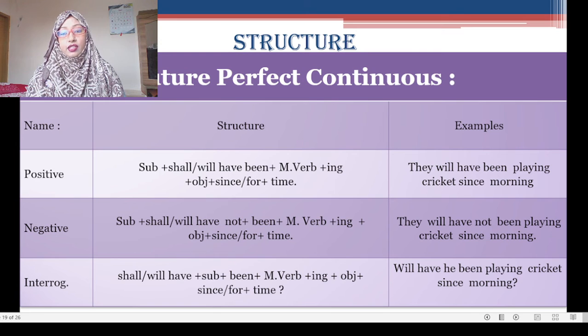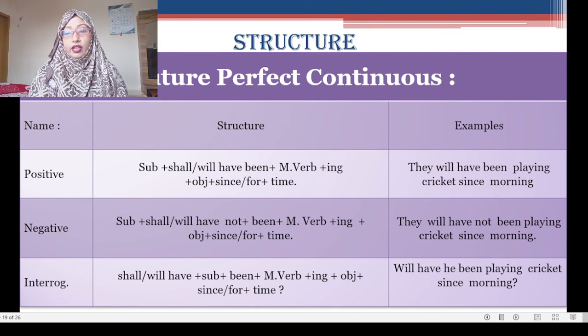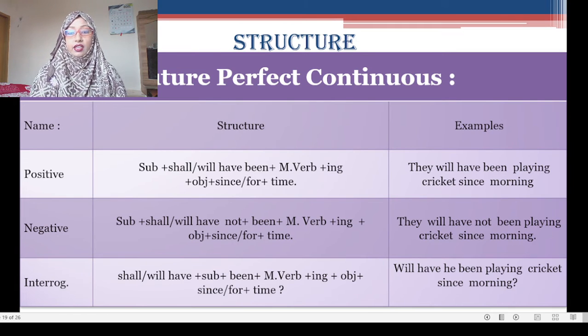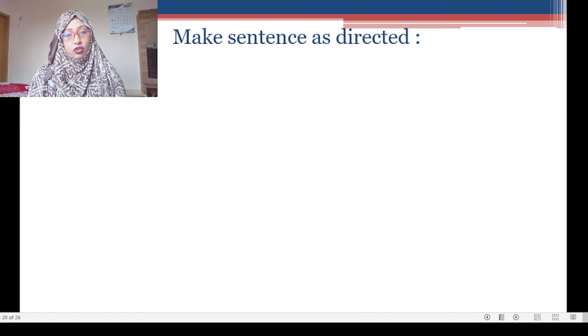And the interrogative sentence will be: will he have been playing cricket since morning? Or won't he have been playing cricket since morning? Understand? So I hope, my dear learners, you have understood all the structure of the tenses.